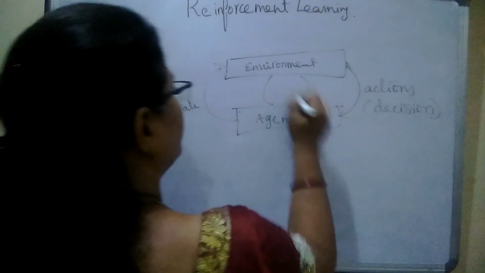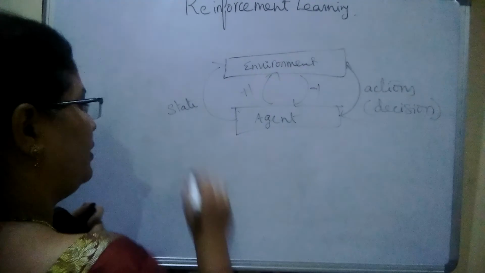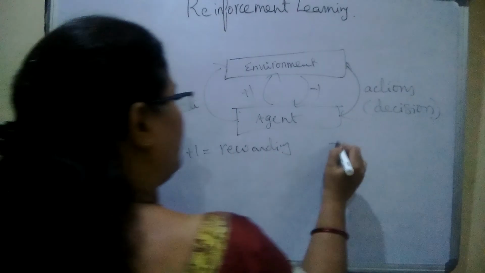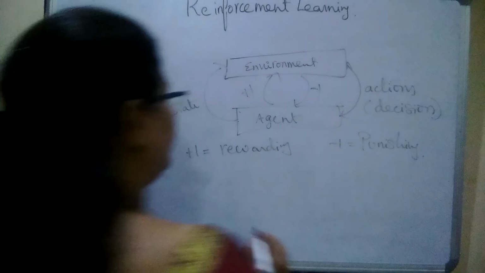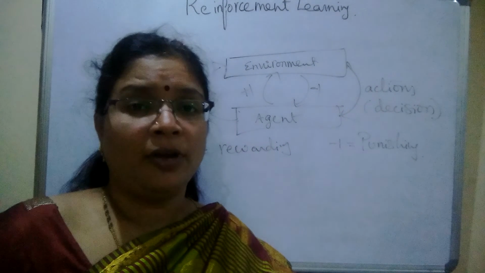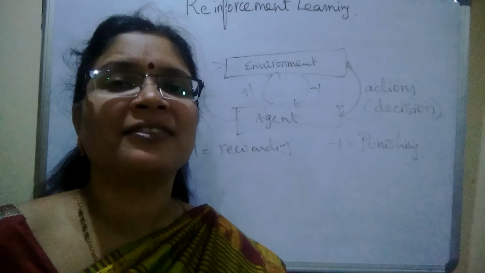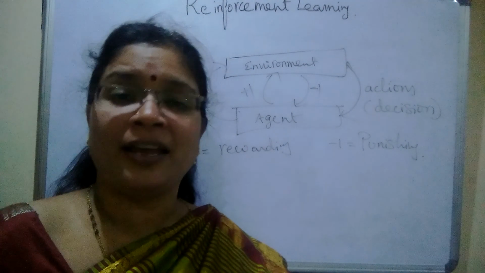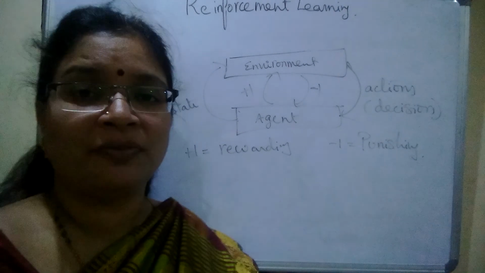and can get +1 and it can get -1. Here +1 is equal to rewarding and -1 is equal to punishing. And one more definition of this reinforcement learning is, we give a child a chocolate to carry out a certain task. After completion of the task, receiving a chocolate is nothing but reward. Doing the same task again and again is nothing but punishment.